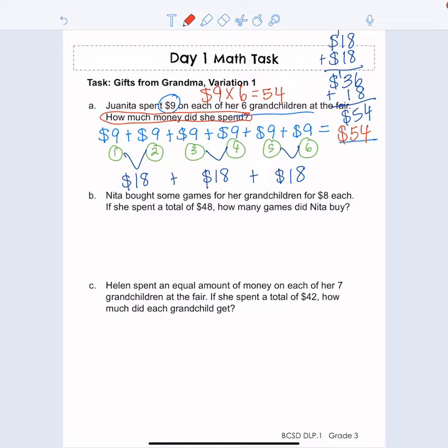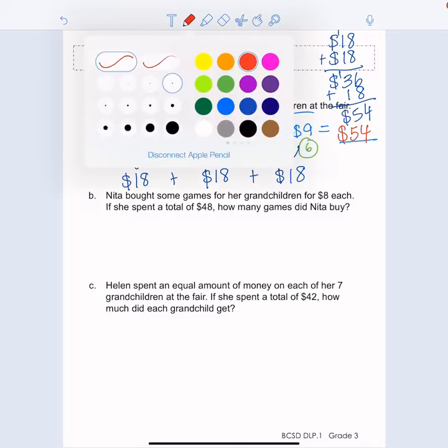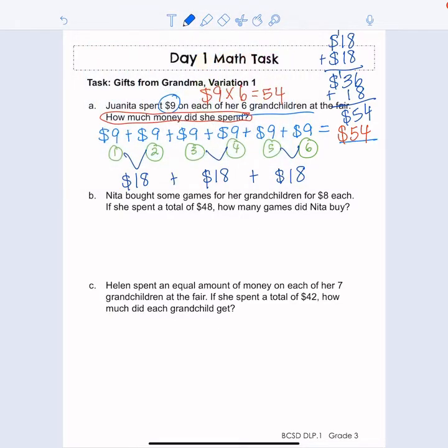B says, Nita bought some games for her grandchildren for $8 each. If she spent a total of $48, how many games did Nita buy? Okay, the first thing that I'm noticing about this is this problem is a little bit different than the first because they give us a total in this one. We're not looking for the total. They already give us that.